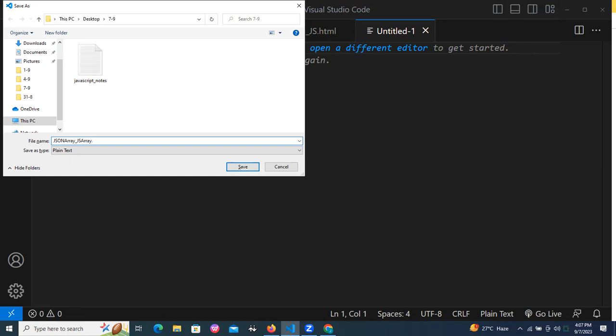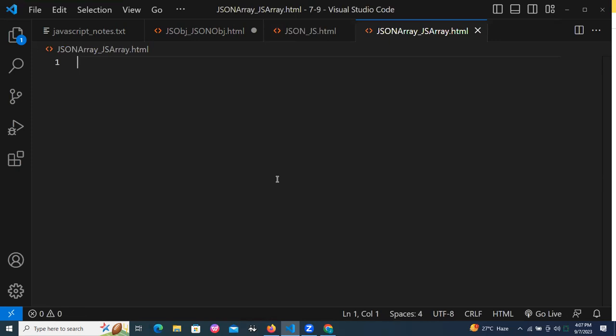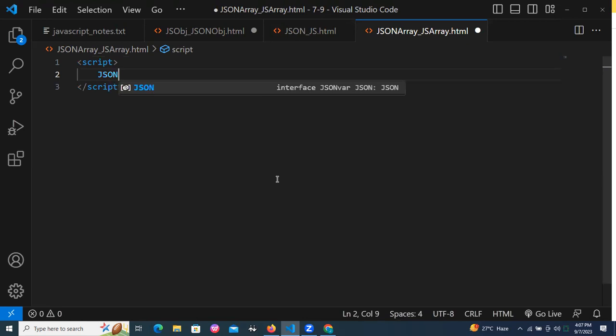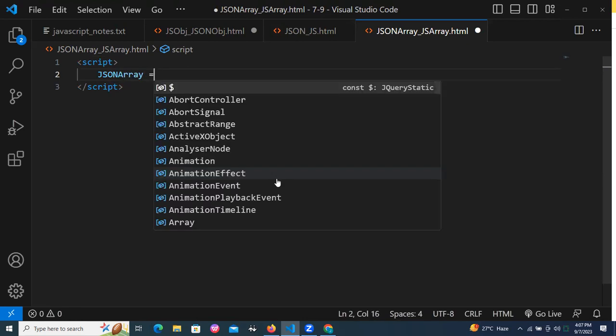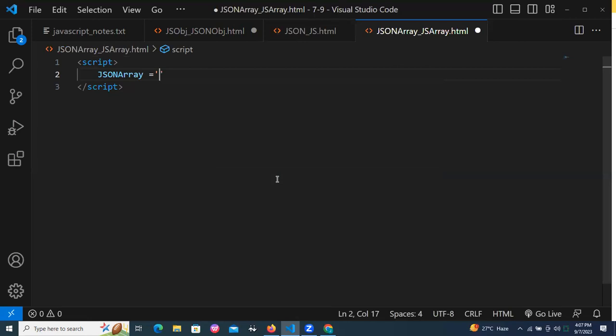Now I want to take multiple values. Again script. First of all, JSON array is equal to, let me take a backtick.